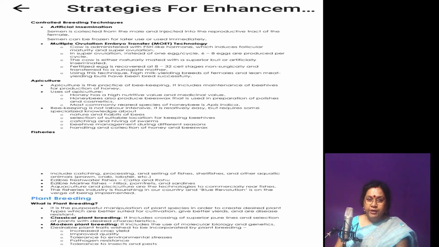So the new variety of sugarcane, after cross hybridization, contains qualities like high yielding capacity, thick stems with high sugar content, and the ability to grow in North India. In this way, the sugarcane variety was developed.